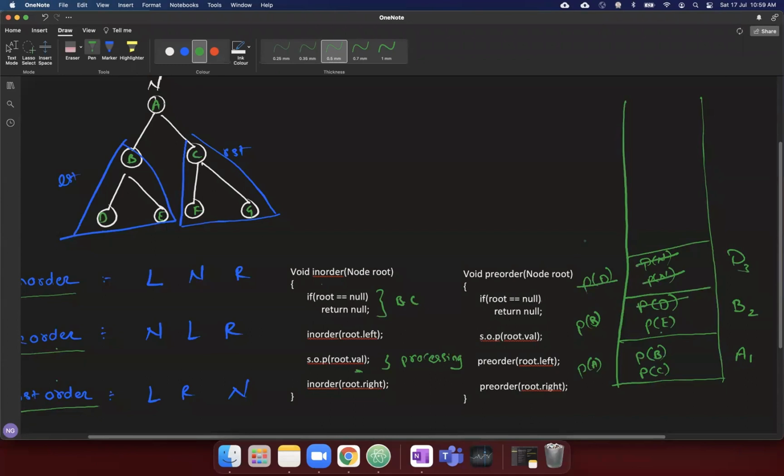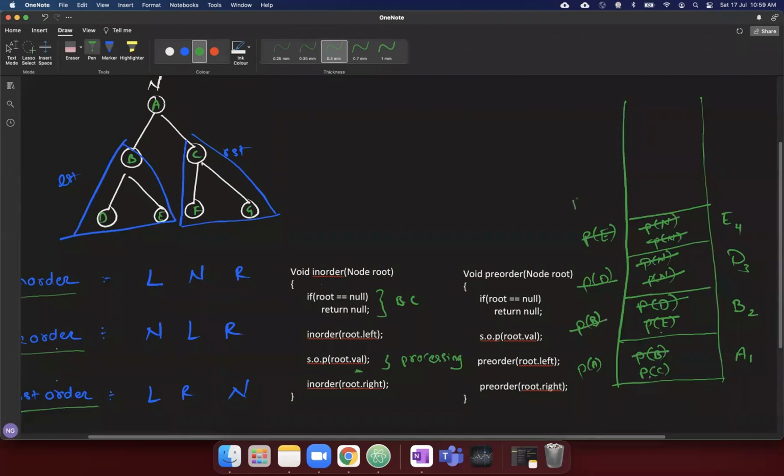Now P of E will be called. So when P of E will be called, you will be calling the E dot left, which is null. You calling E dot right, which is null. So it will be the base condition. You print, I forgot to print the E first. So you have printed the E. Okay. P of E is done. P of E is done means P of B is done.